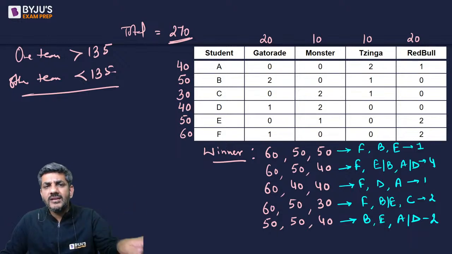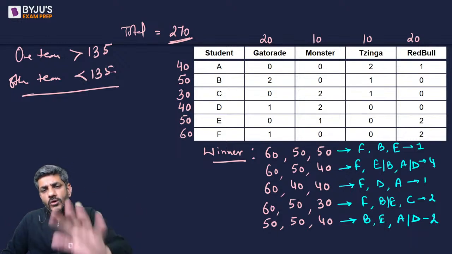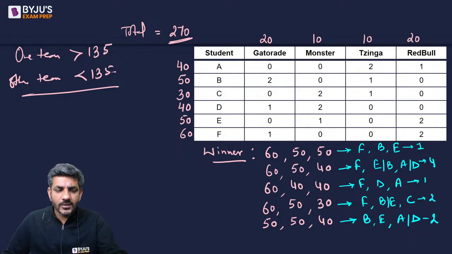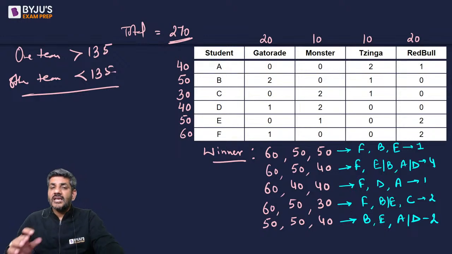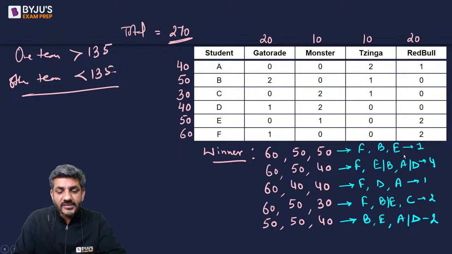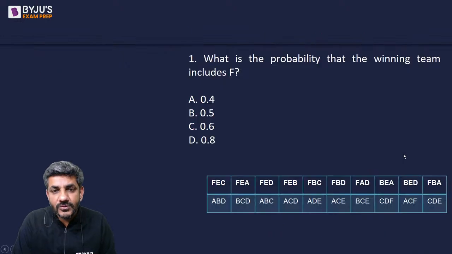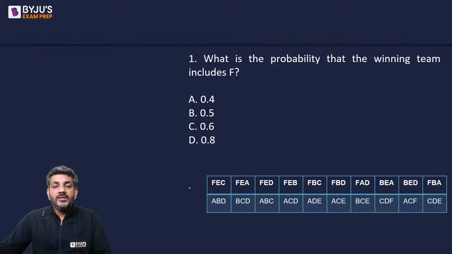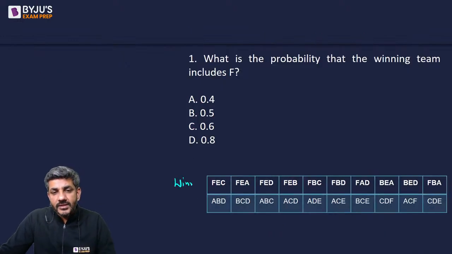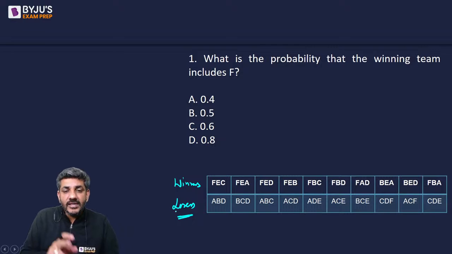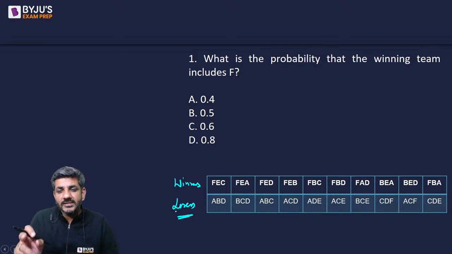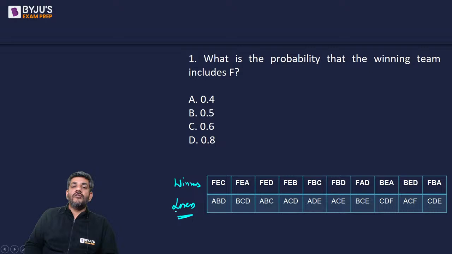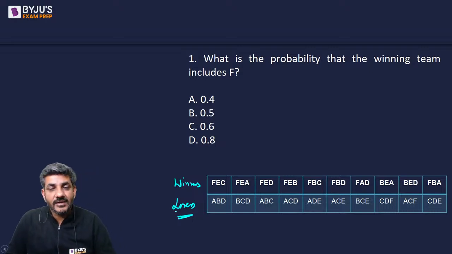Now we don't need this table any longer, right? Only on the basis of these cases we can answer the question. So I've already put up these cases in the form of a table on each of the pages where the questions would be presented to you. So look at this first case. Here I have written the names of the winners, and of course the other three people, you can also call them losers, are written over here. So I see 1, 2, 3, 4, 5, 6, 7, 8, 9, 10. A total of 10 teams are represented here.